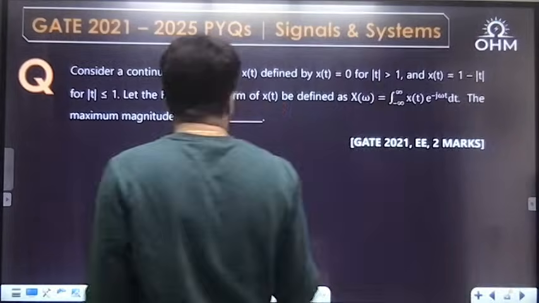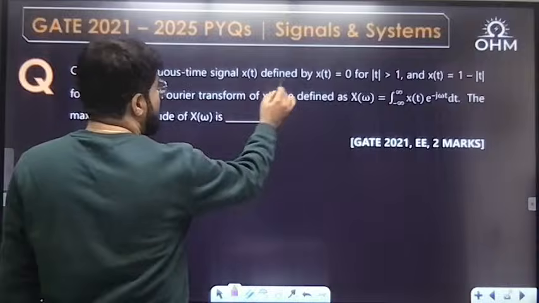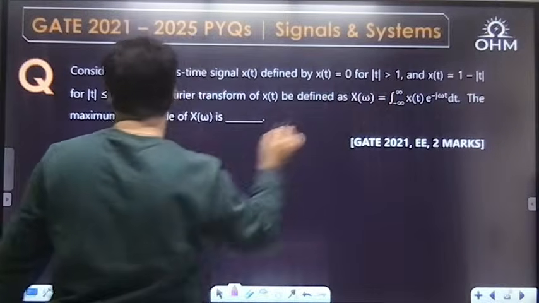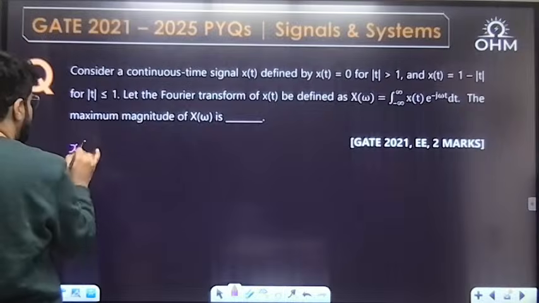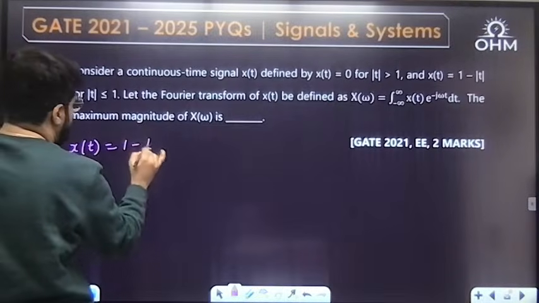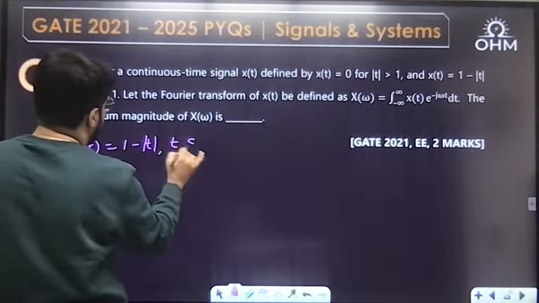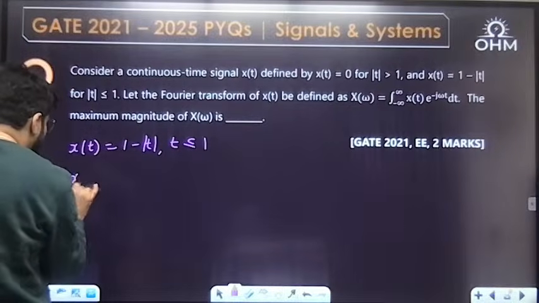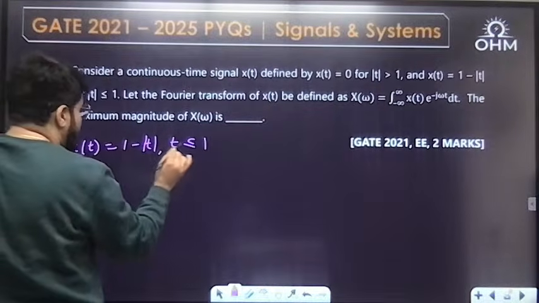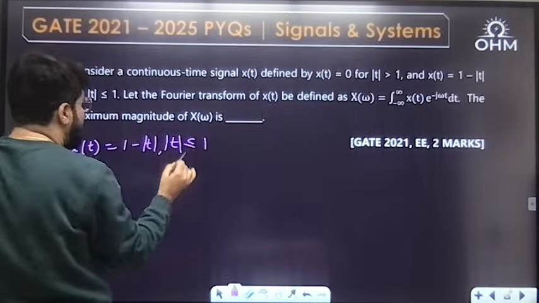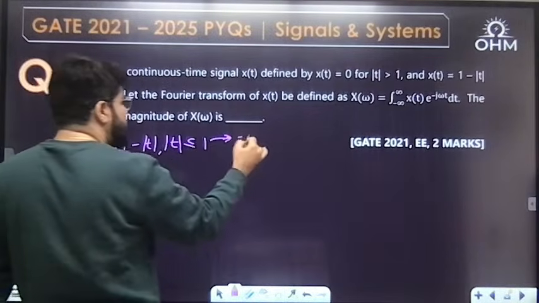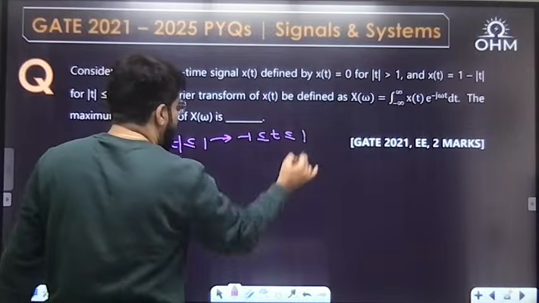Now let us see. What is the x(t) given? x(t) equal to 0 for mod t greater than 1, but x(t) is 1 minus mod t for mod t less than or equal to 1. If you have studied thoroughly, this is a triangle definition. How? No problem, I'll write it here. Mod t less than 1 means t can be 0 to 1 or 0 to minus 1. So t actually can be minus 1 to 1.